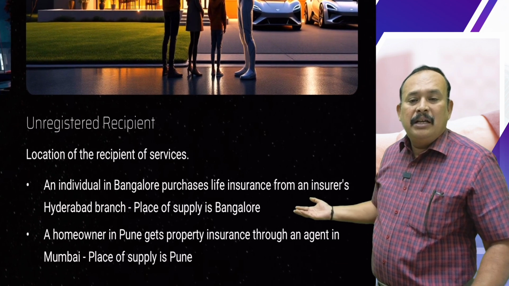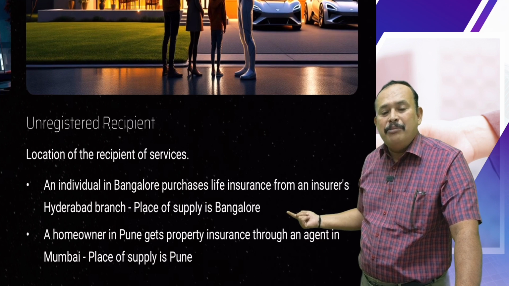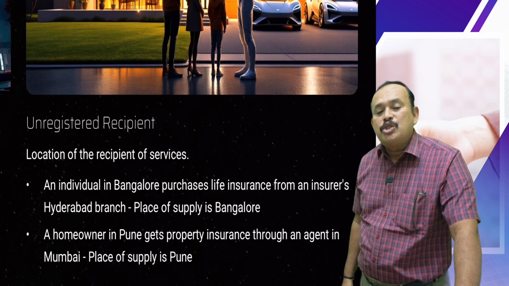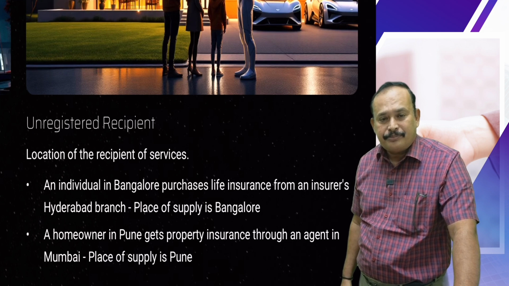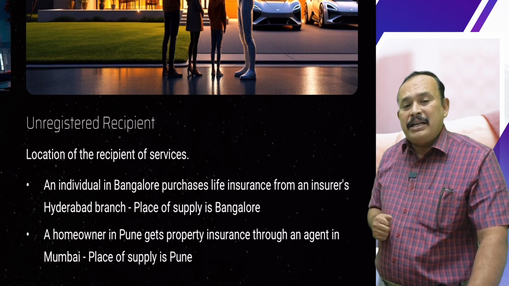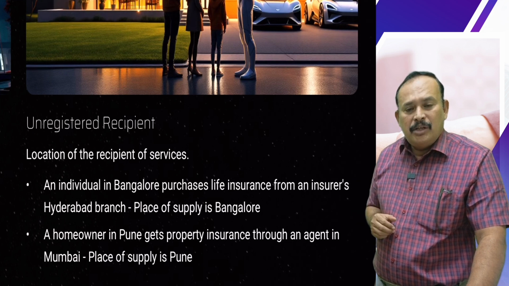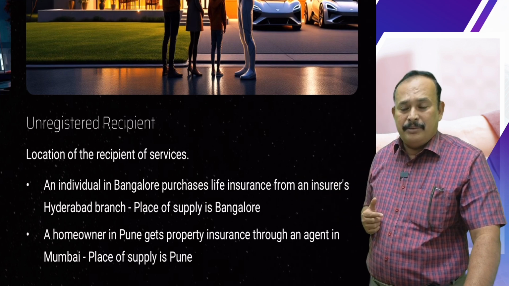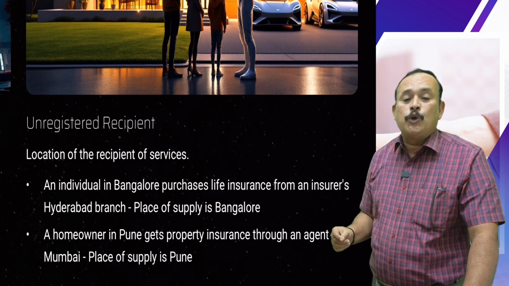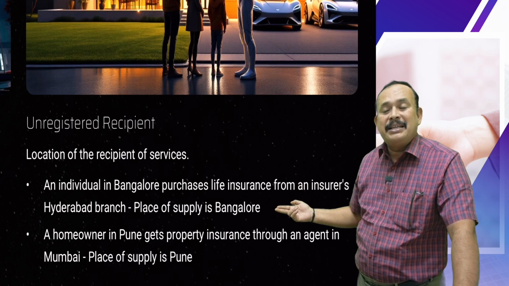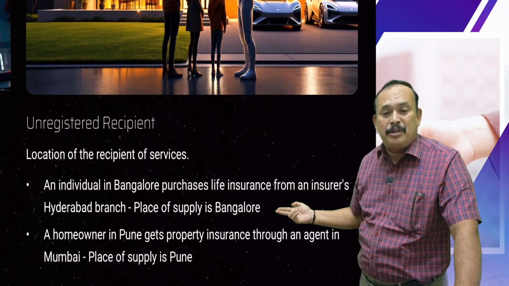Example: an individual in Bangalore purchases life insurance from an insurer's Hyderabad branch. The recipient is located in Bangalore. The supplier is the insurer company from Hyderabad. Place of supply equals the location of the individual, Bangalore, because the recipient is an unregistered person. The address of the recipient is the place of supply.